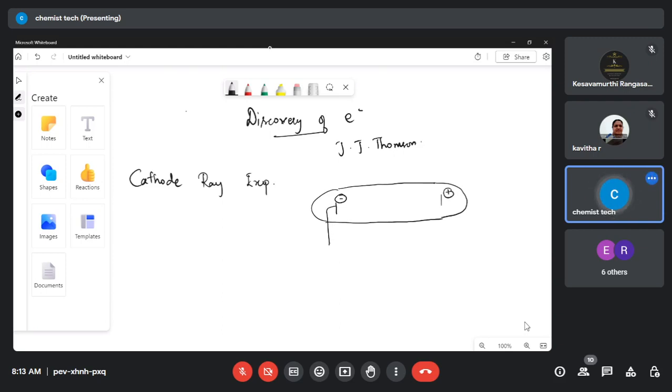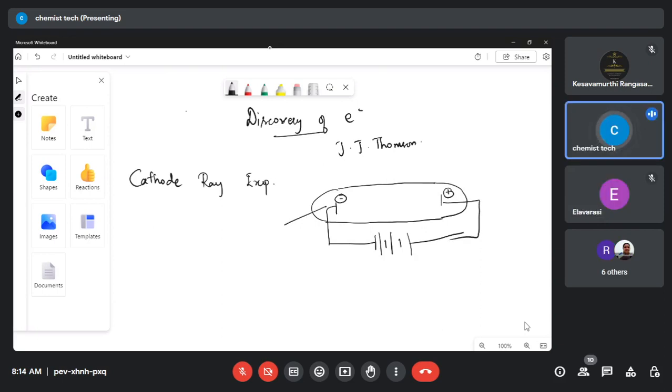What is the negative electrode called? Yes, it is the cathode, and this is your anode. The cathode is connected to the negative terminal of the battery, and the anode is connected to the positive terminal.